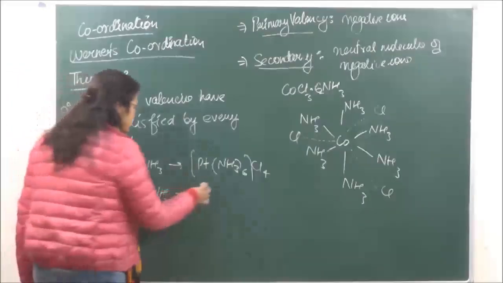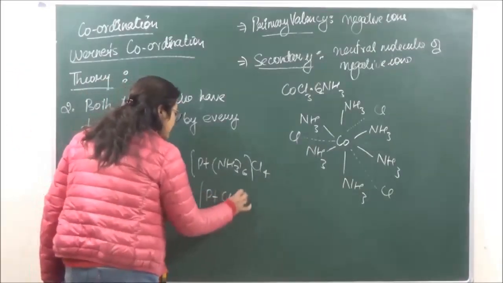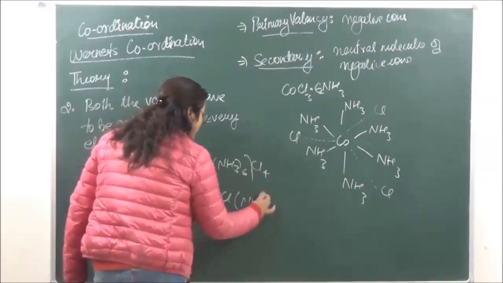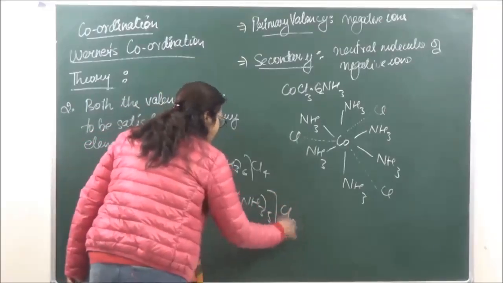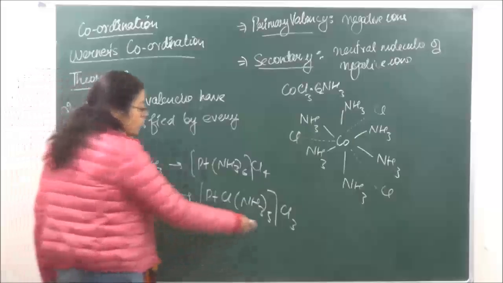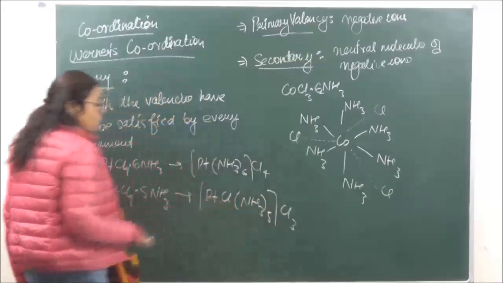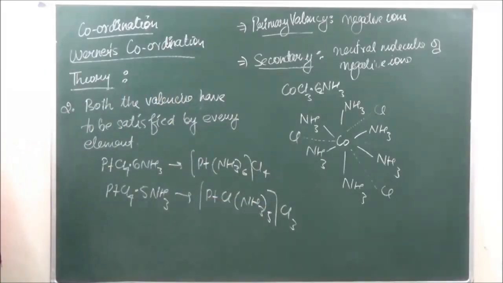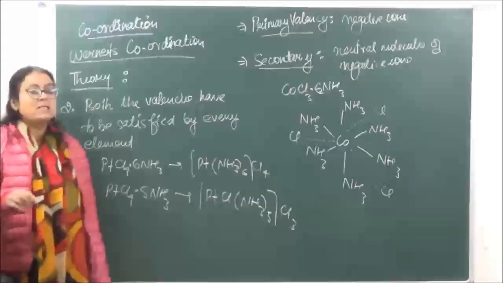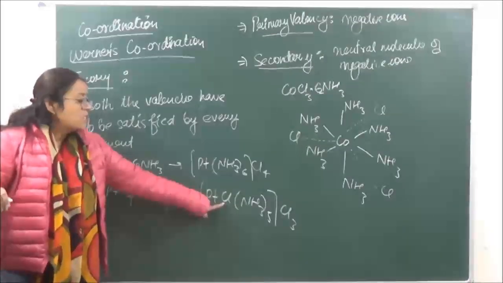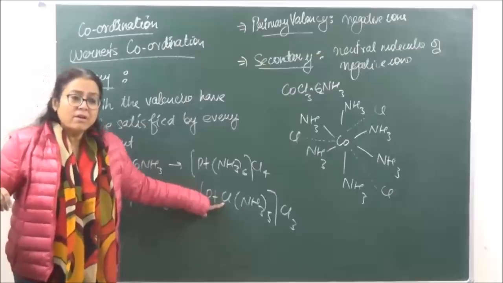Such that the structure may now be written as [PtCl(NH3)5]Cl3. So 3 chlorides are outside and 1 chlorine is inside. This is satisfying the oxidation number, which is 4 in case of platinum over here, and also it is satisfying the coordination number. So this chlorine is going to have a dual behavior.